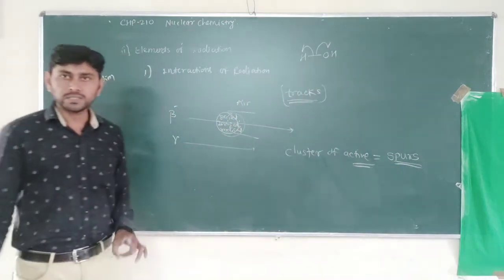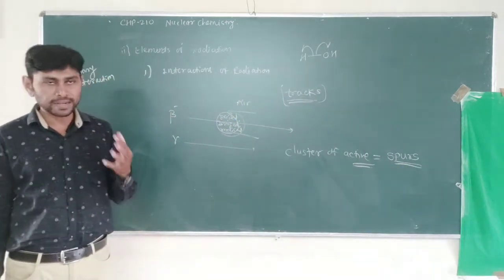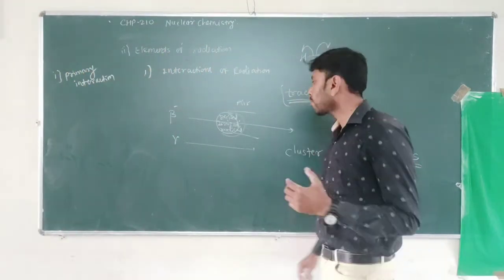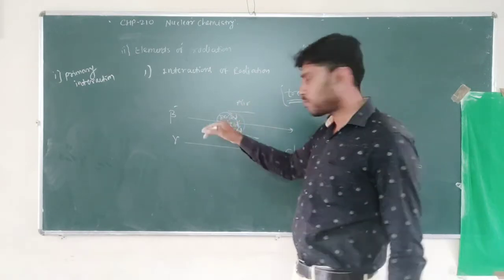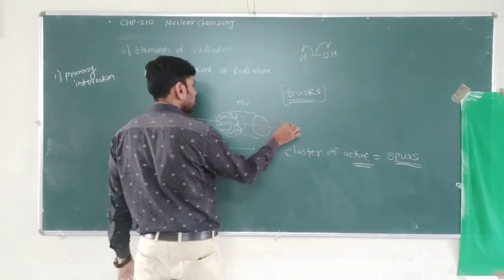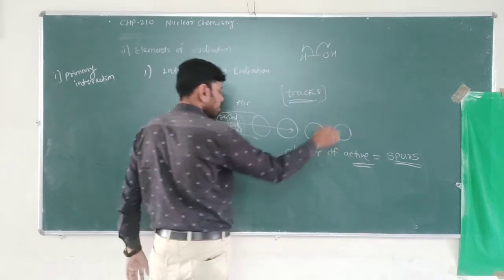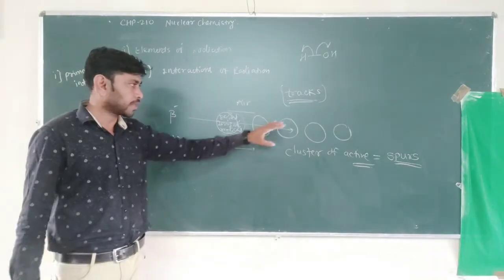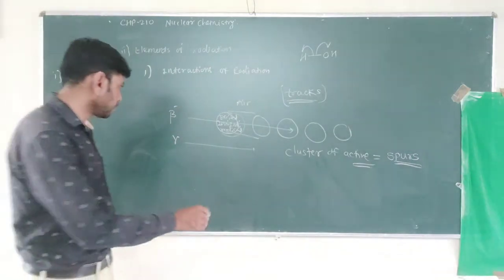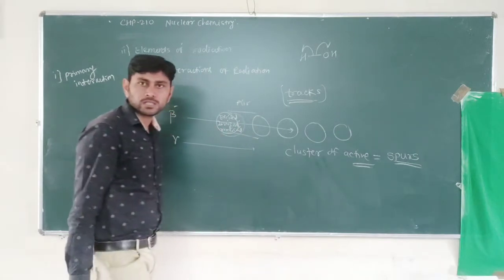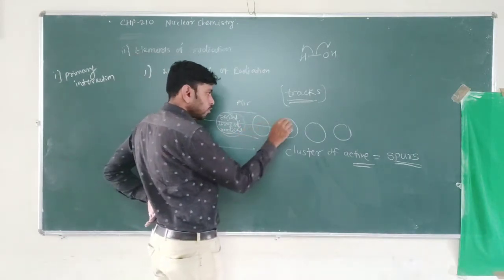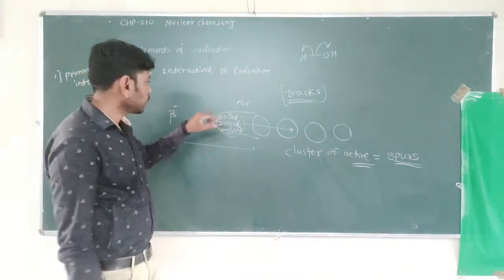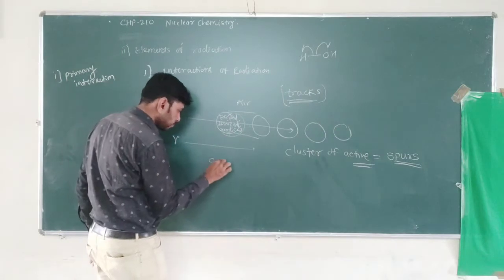So spurs are the clusters of active species formed by the interaction of nuclear radiations or particles when they move along their path. When they move along their path, they form a cluster, and not only one cluster; there are similar clusters as well. These clusters are formed along their path, and these clusters are known as spurs. These clusters are nearly spherical in shape, so they have a spur diameter.